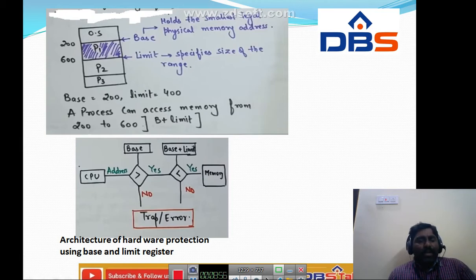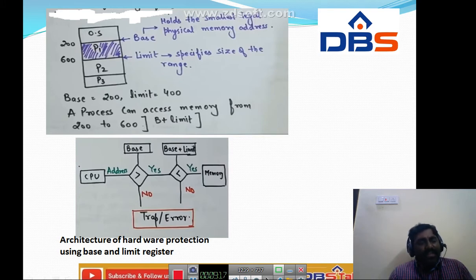Here, as we have just studied, the CPU generates an address, and that address is first compared with the base. If it is greater than or equal, then the address is compared with the base plus limit. If it is less than, then we access the physical memory.